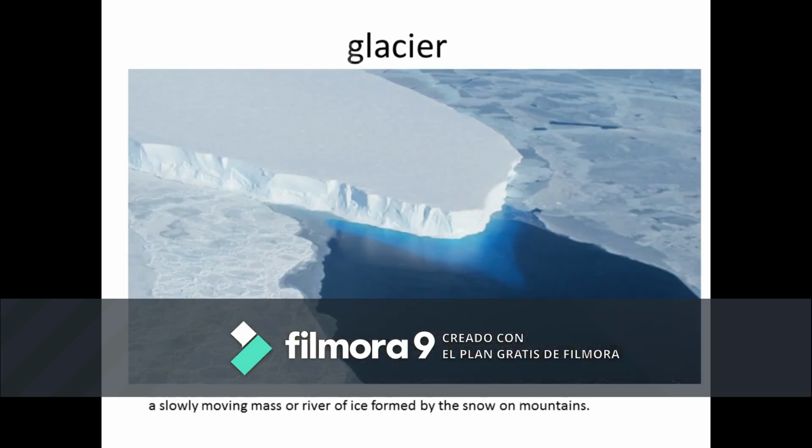So moving on, this one is a glacier. So what's a glacier? A glacier is something that's found in the poles, in the North Pole and the South Pole, and it's generally a slowly moving mass of ice that is formed by snow on the mountains. So glacier is mostly found in countries that are really cold, and like I said before, they're also found in the North and the South Pole. A continent entirely made of glaciers is Antarctica.